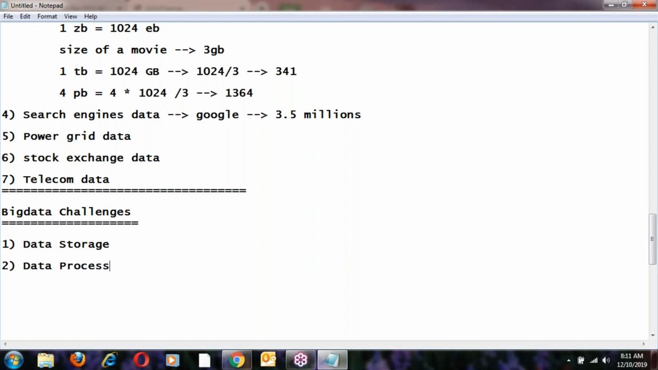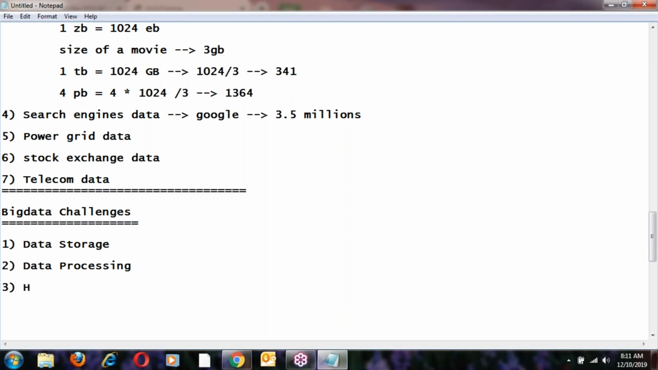So the next challenge is data processing. Data processing is another challenge with big data. First data storage, next data processing. It is not easy to process data. It will take a lot of time. Next, the third one.